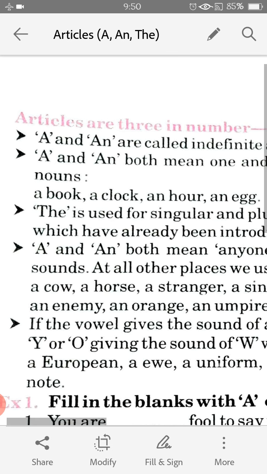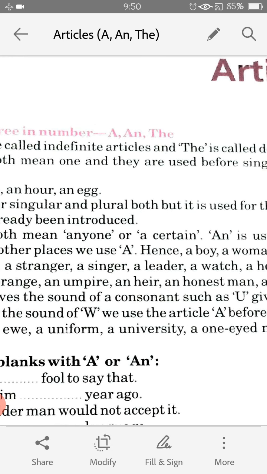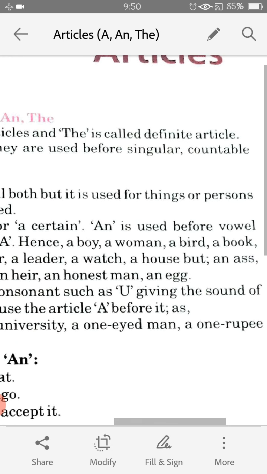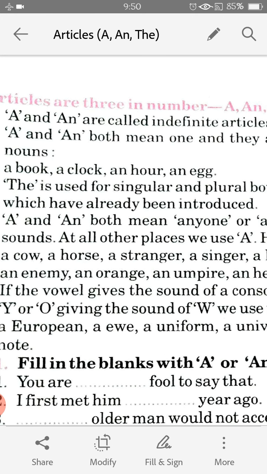Now, the is used for singular and plural both, but it is used for things or persons which have already been introduced. I can explain this with an example. If there is a story and in the story you are talking about a lion, and again you are talking of the same lion, then you can say the lion, as in the beginning of the story you have introduced that character. So the is used for singular and plural both.